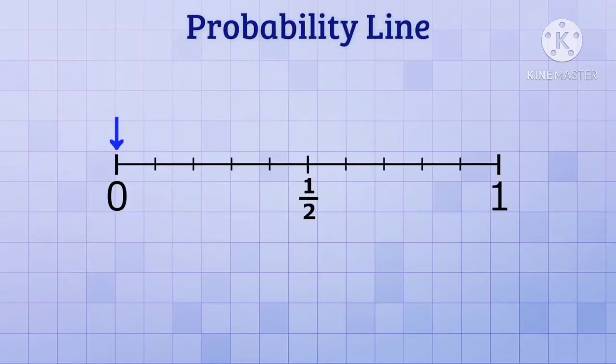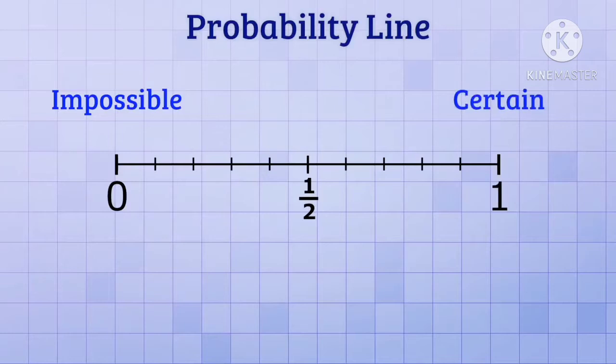A probability of 0 means that an event cannot happen. It's impossible. And a probability of 1 means that an event is definitely going to happen. It's certain. That's why the probability line only goes from 0 to 1. An event can't be less likely than impossible, and it can't be more likely than certain.